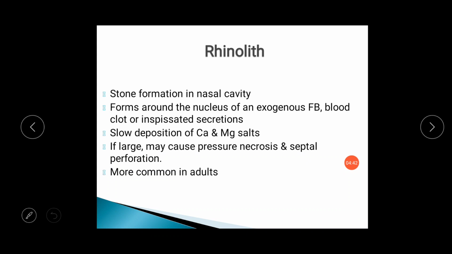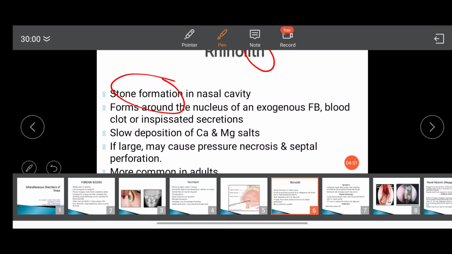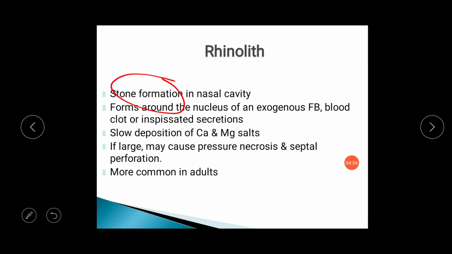Second miscellaneous disorder is rhinolith, that is stone formation in the nasal cavity. Lith means stone. It usually forms around the nucleus of an exogenous foreign body, blood clot, or inspissated secretions. So whenever there is a blood clot, inspissated secretion or foreign body in the nasal cavity, there will be slow deposition of calcium and magnesium salts around it, and this will give rise to rhinoliths of different sizes. If it is very large, it can cause pressure necrosis and septal perforation also.